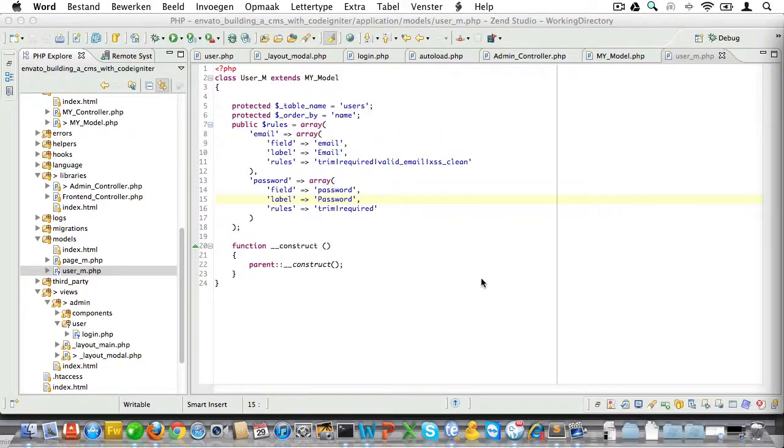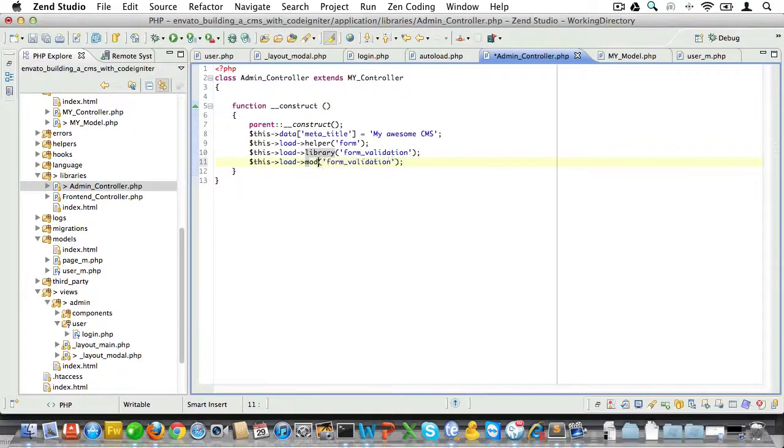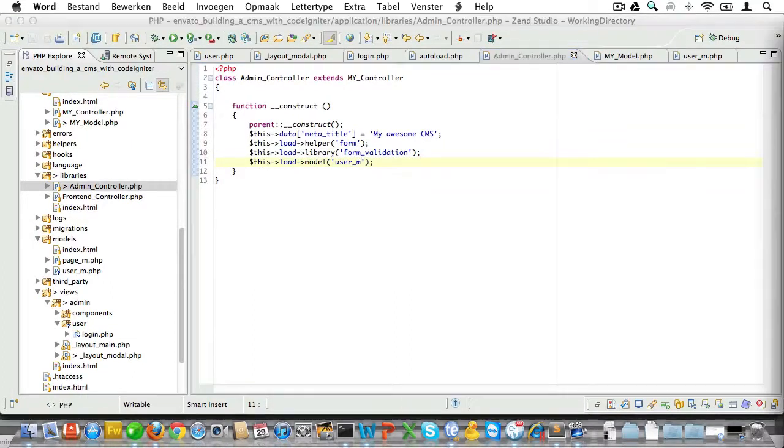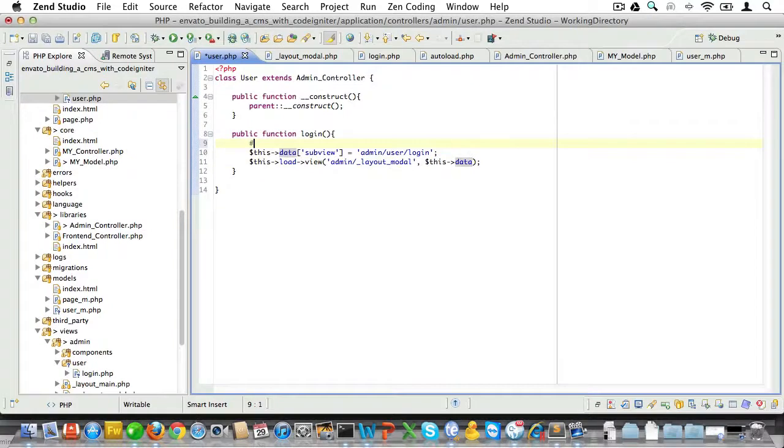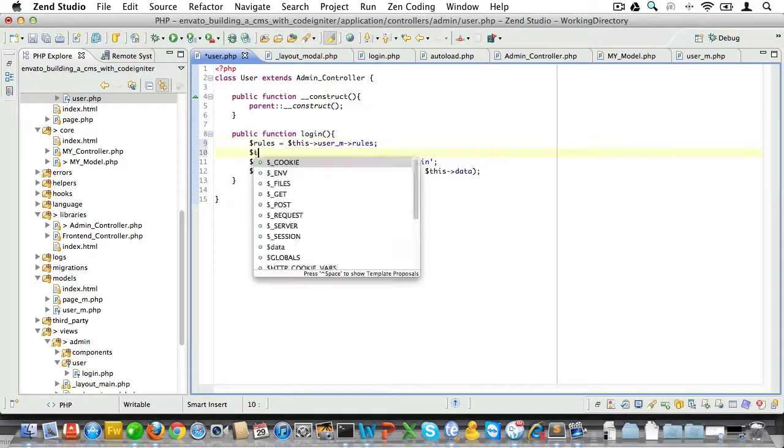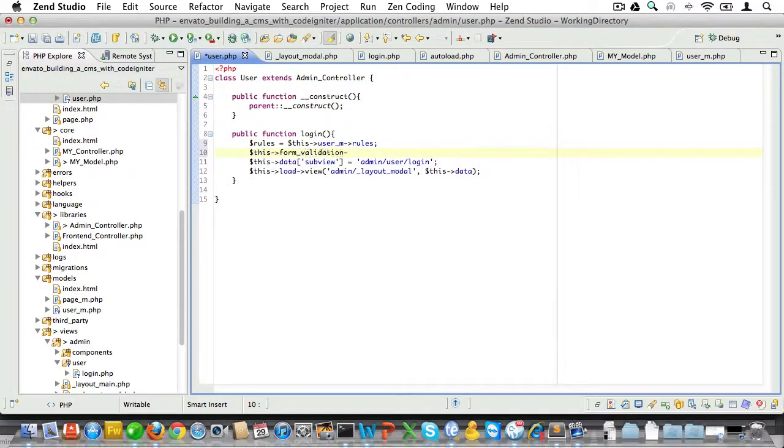If we want to use the rules in the user model, we'll need to load them. So let's open up the admin controller again, and since we'll be using the user model a lot, let's load it here. Now that we've set up our rules, let's implement validation. Open up the user controller again and store the rules from the user model in a variable called rules. Next, we'll add these rules to the form validation library like so. And all we need to do is pass the rules variable.